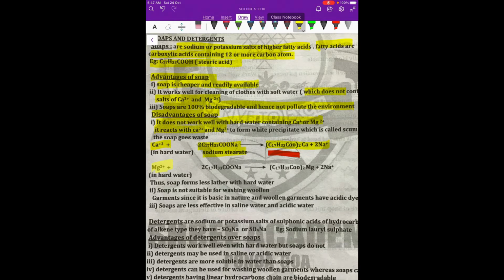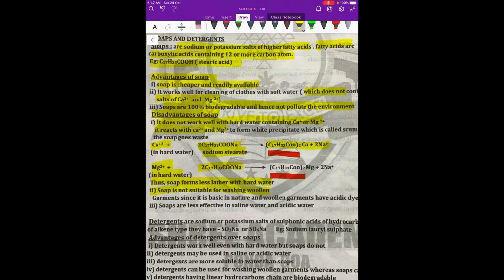Second, with magnesium also it is the same thing. Again this is a scum part, a useless part. Because it forms a scum, we find that soap forms less lather or foam. Now if foam is not formed, obviously the cleaning capacity of the soap decreases. The second point is soap is not good for washing woolen materials.